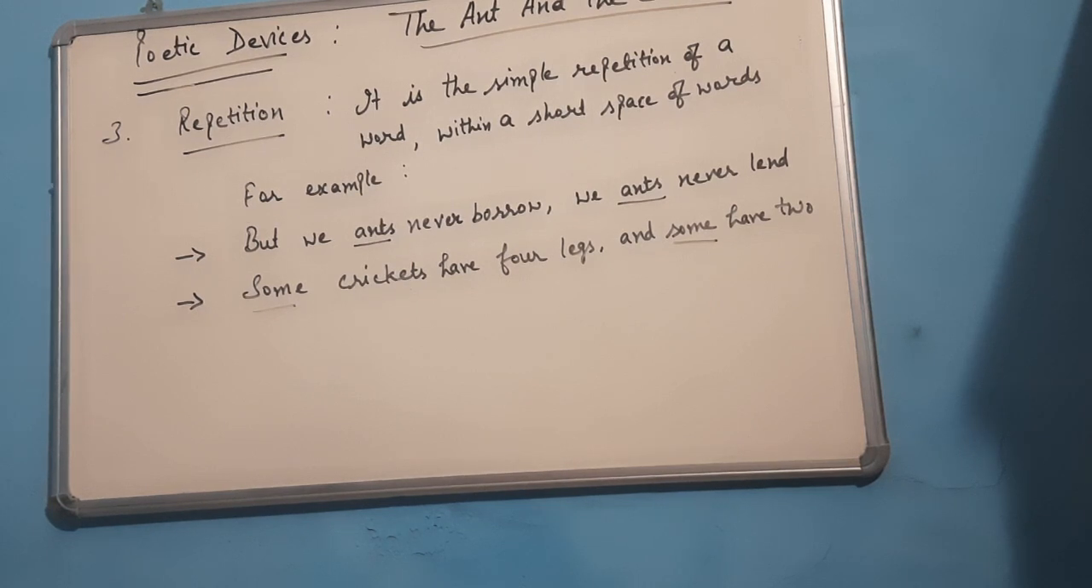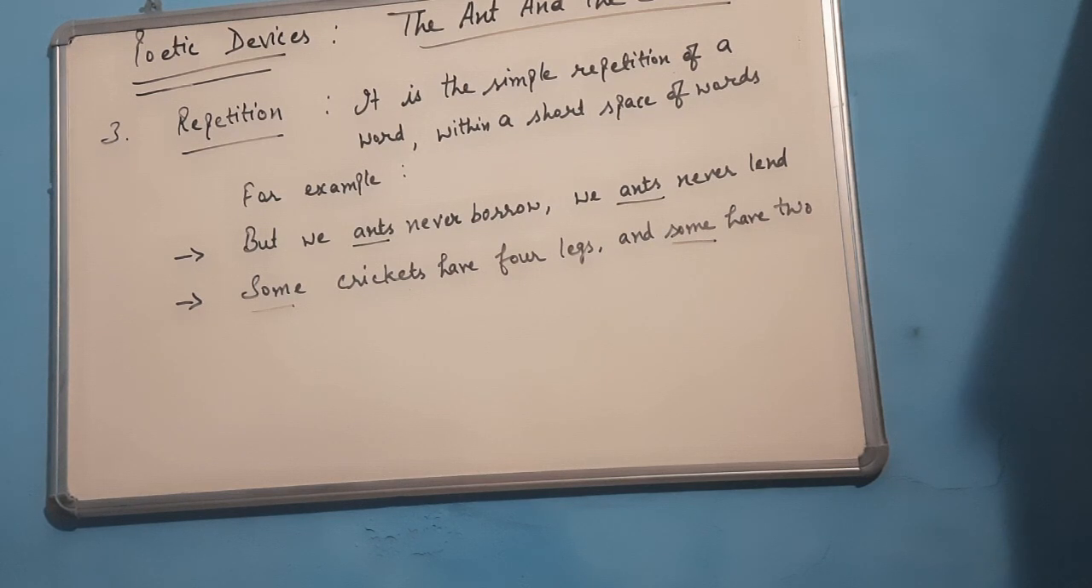Repetition means the repetition of a word within a short space of words. For example, but we ants never borrow, we ants never lend. In this line, the poet has repeated ants, so we can say repetition is used. In the next, some crickets have 4 legs and some have 2. In this line, the poet has repeated this word some. So we can say this poetic device repetition is used in both of these lines.